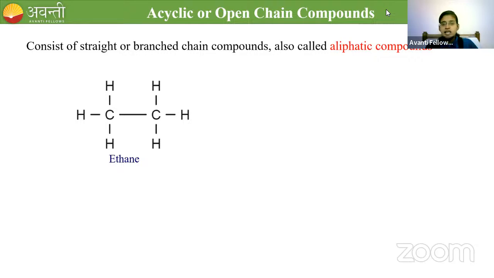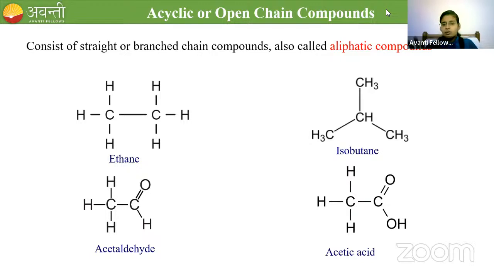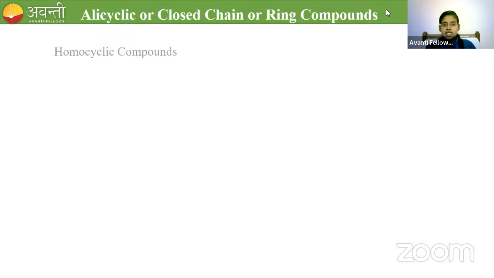Ethane, acetaldehyde, isobutane, acetic acid, all these fall under this category. All 4 compounds have a straight chain or some branched chain. So all these fall under acyclic or open chain compounds. Closed chain compounds get classified into homo and hetero, right?